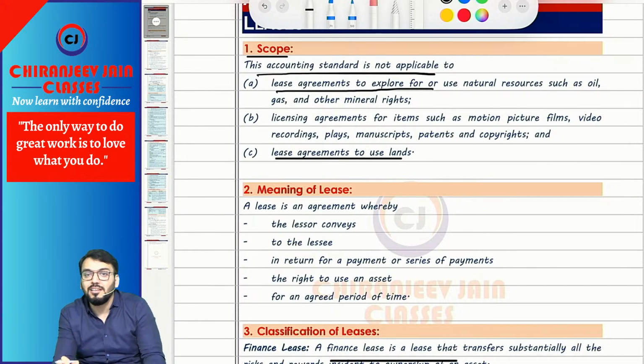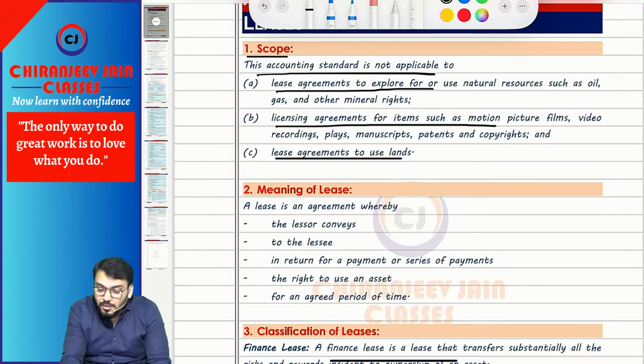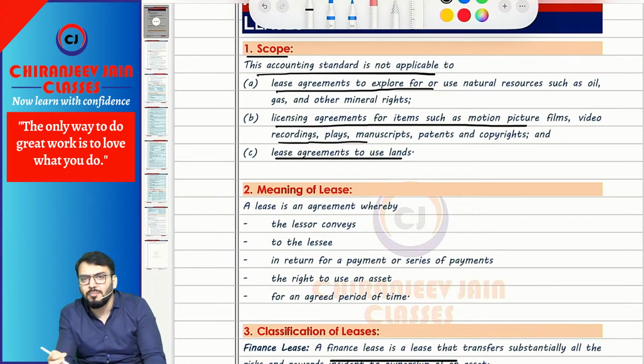Suppose you have a right to explore and extract coal from coal mines. That is also one type of lease agreement, but it is not covered in this chapter. It is also not applicable to licensing agreements for items such as motion picture films, video recordings, plays, manuscripts, etc. For example, a cinema hall will get a right to run a cinema. That is also one type of lease agreement, but that is not covered in this chapter.